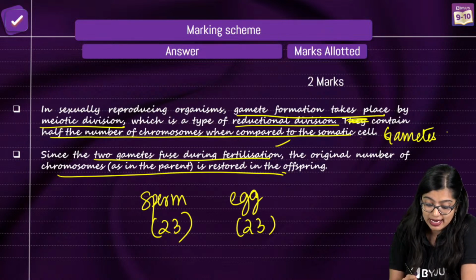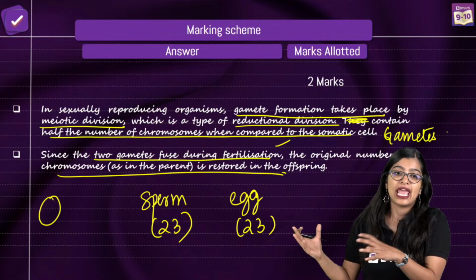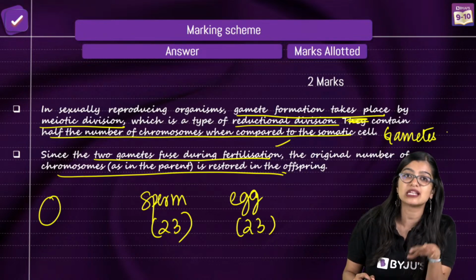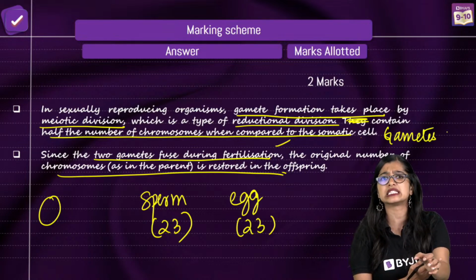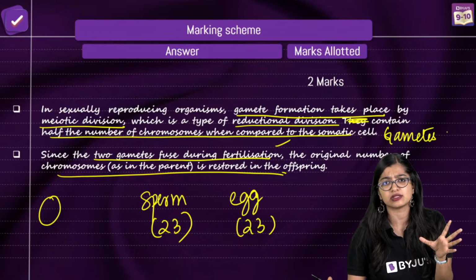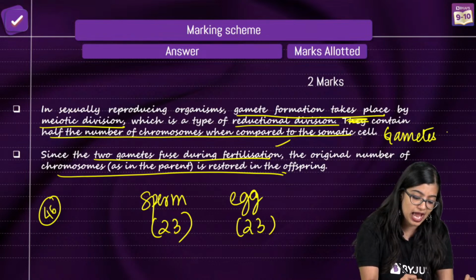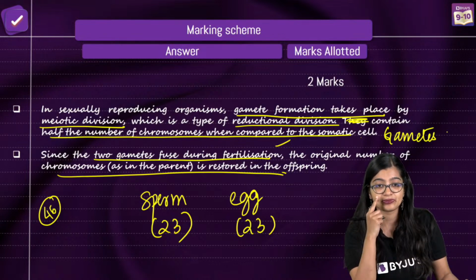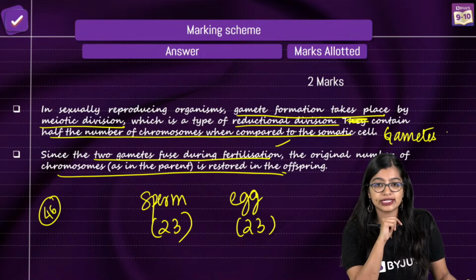But a somatic cell is any other body cell. Any cell which is not a reproductive cell is a somatic cell. So if you take my skin cell, or maybe my liver cell, they are all somatic cells, right? And all those cells will have 46 chromosomes.